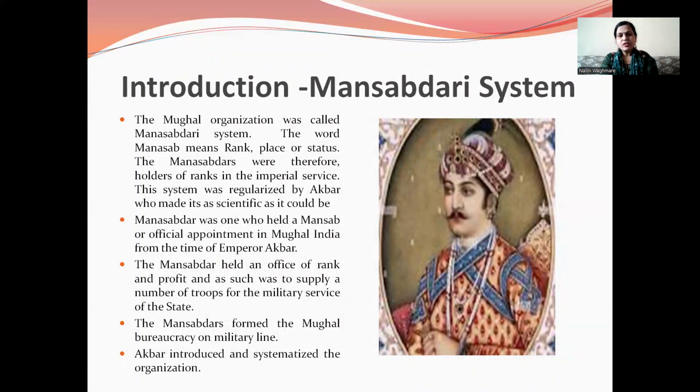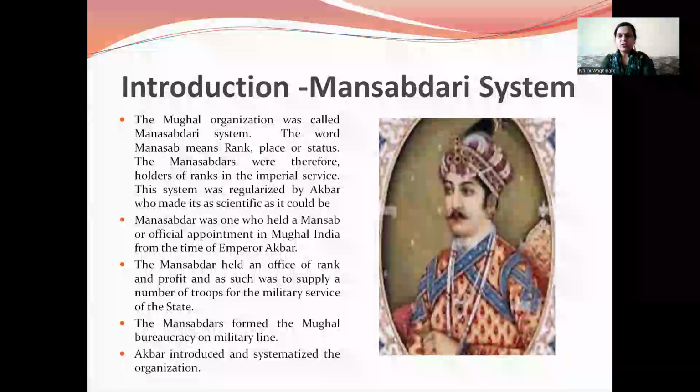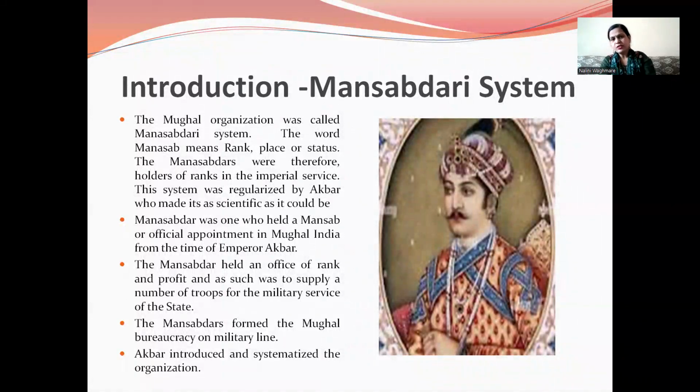The Mughal organization was called the Mansabdari system. As we know, Babur, Humayun, Akbar, Jahangir, Shah Jahan, Aurangzeb and all the other seven rulers of these Mughals.